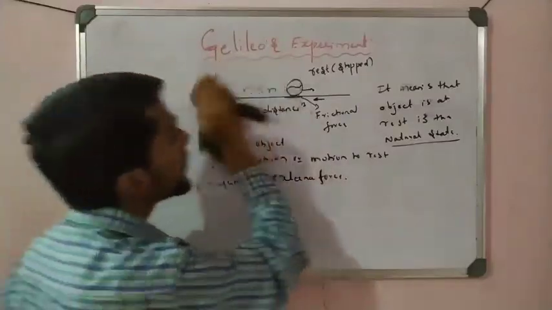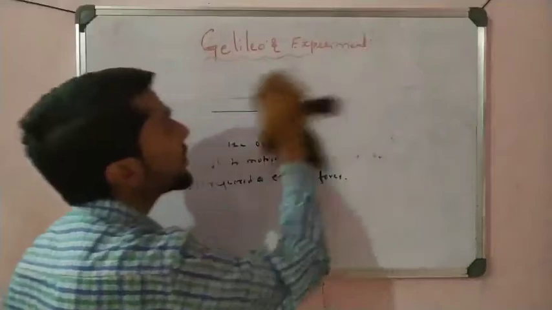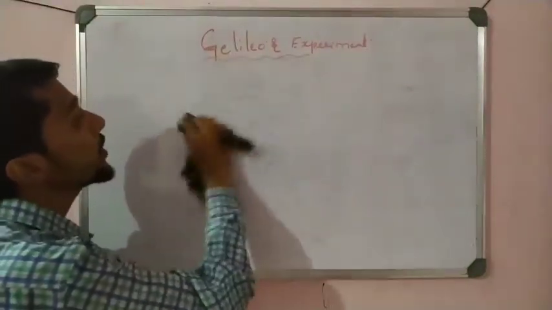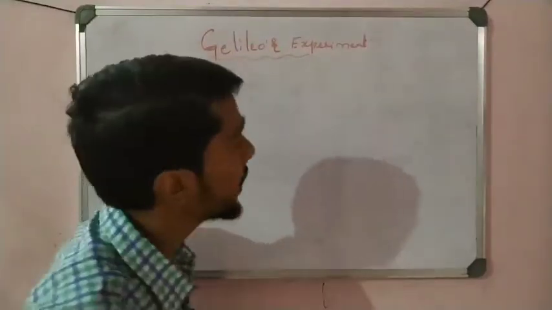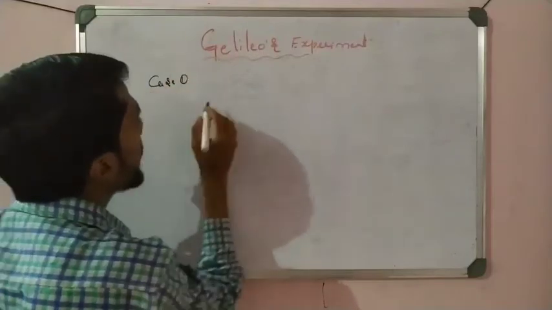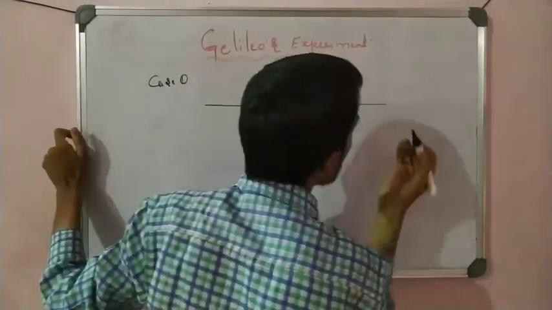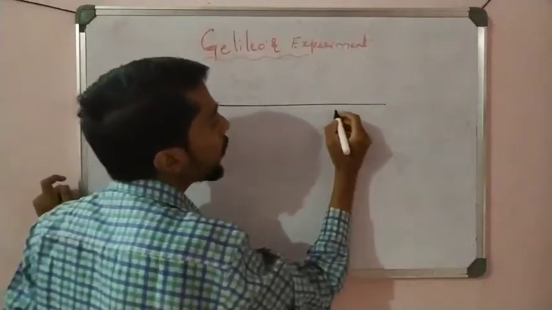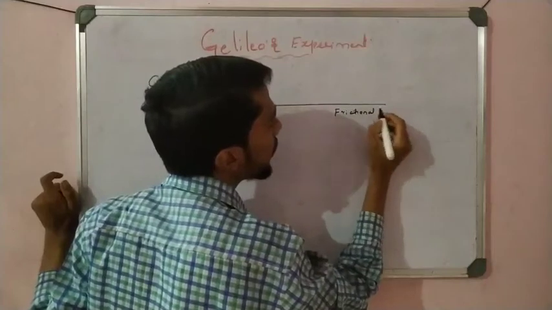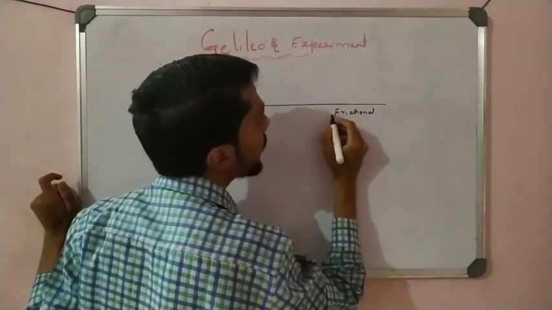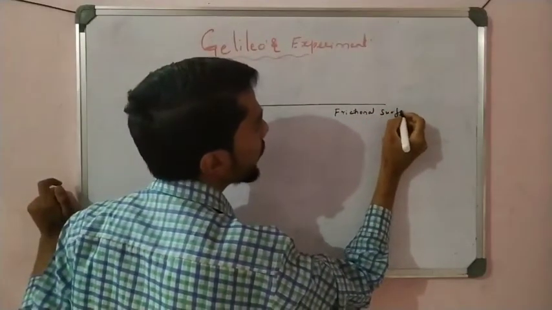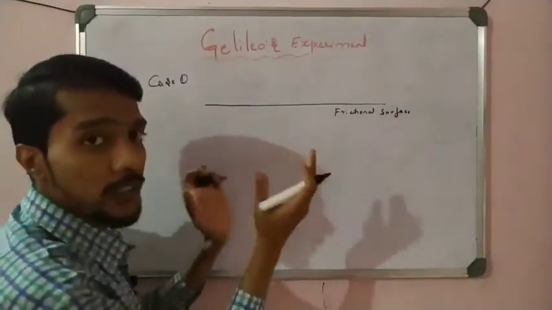Now let us take some cases to understand the concept of friction, how friction affects the motion of an object. That is very important, students. Case one: a surface is taken, and the surface has some friction, a frictional surface. I mean the surface having some friction is there.